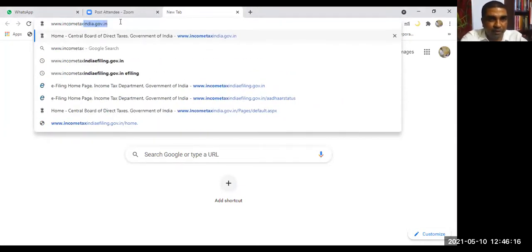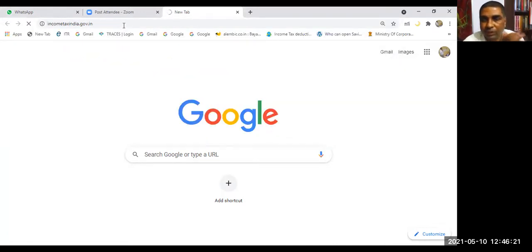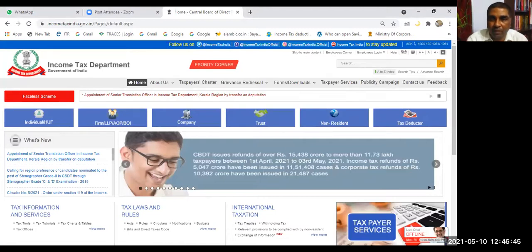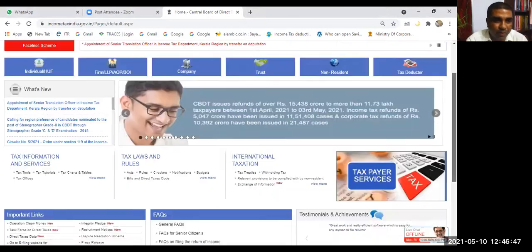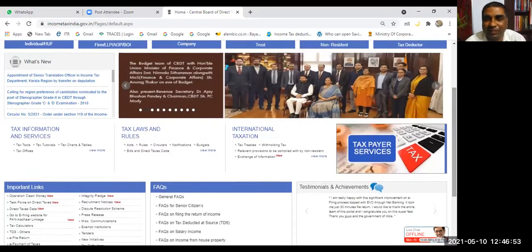Where can I get the rates of income tax?